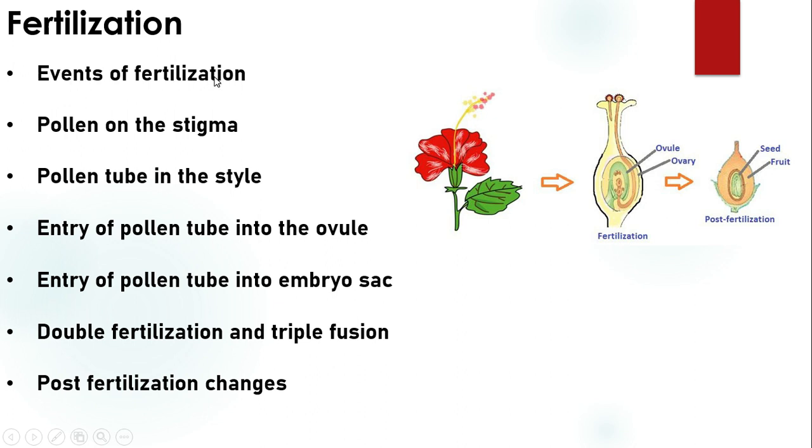That is events of fertilization in short, pollen on the stigma, pollen tube in the style, entry of pollen tube into the ovule, entry of pollen tube into the embryo sac, double fertilization and triple fusion, and post-fertilization changes.